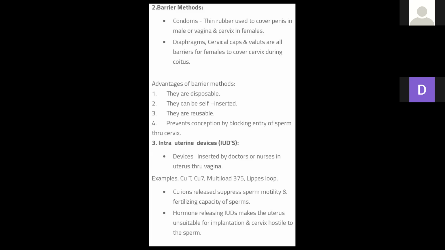As in the natural method, we also prevent mating of sperm and ovum. But in the natural method no physical or external things are put in, whereas here we will use physical or mechanical barriers through which we prevent it.